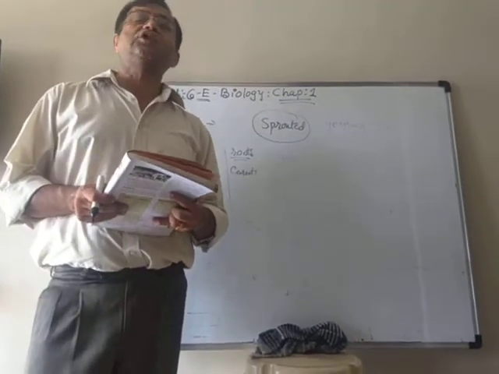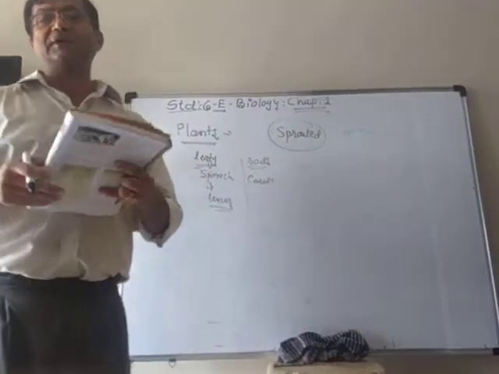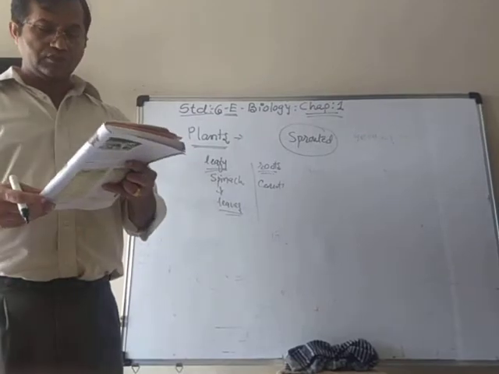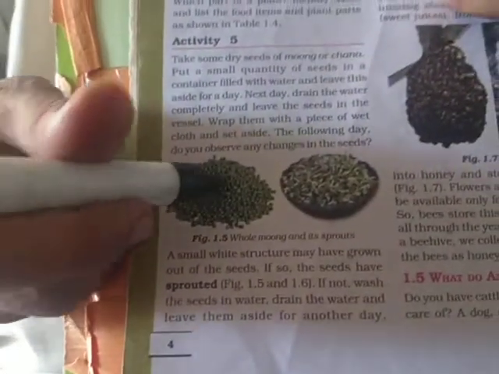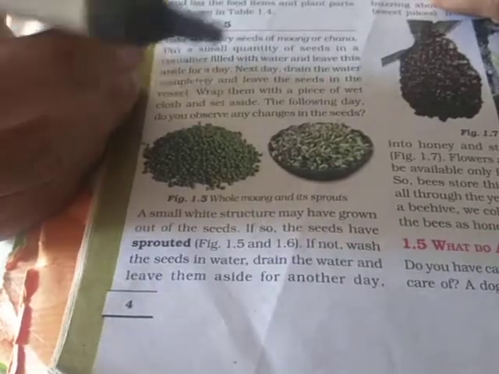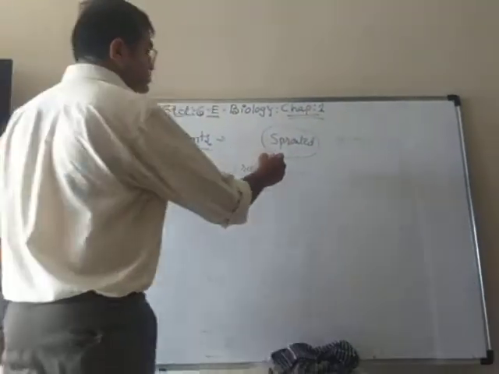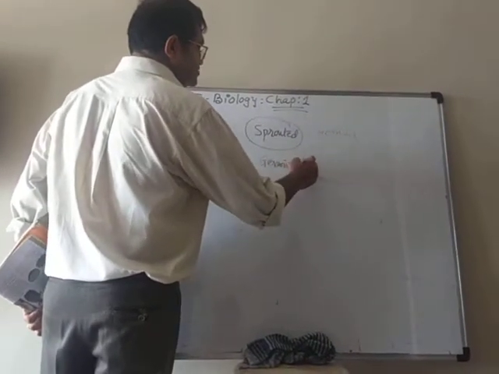and put it aside. Next day, drain the water completely from the seeds and take them out on a piece of clean cloth, make the cloth a little wet and tie the seeds in that cloth. Then if you open it on the next day, you will see that the mung seeds, which were dry, will have sprouted. That is known as germination. Germination of the seeds.